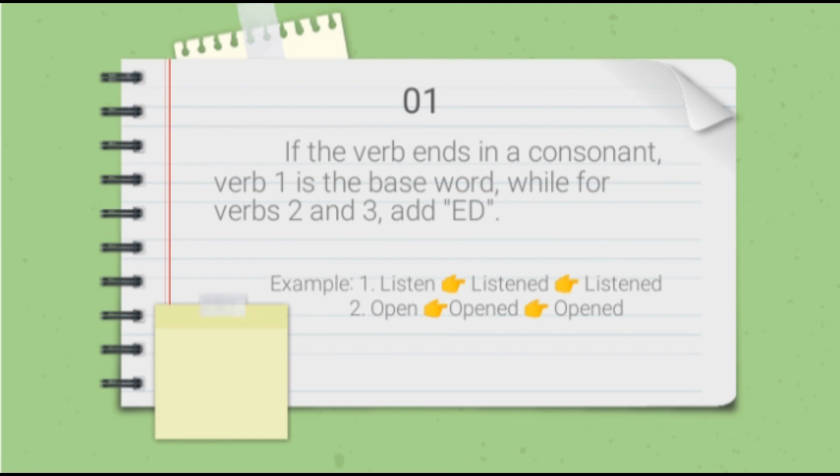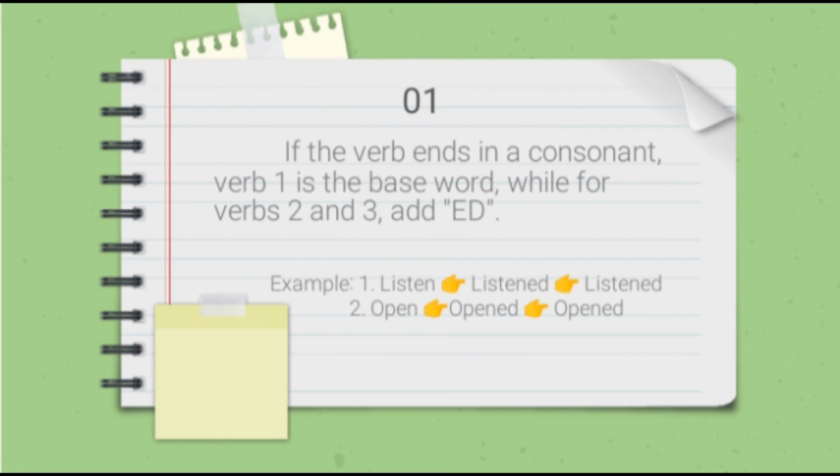Listen is the base word, so listen is verb 1. And verb 2 and verb 3 of listen is listened. Listened, because N is consonant. Everyone, consonant are letters other than letter A, I, U, E, O.